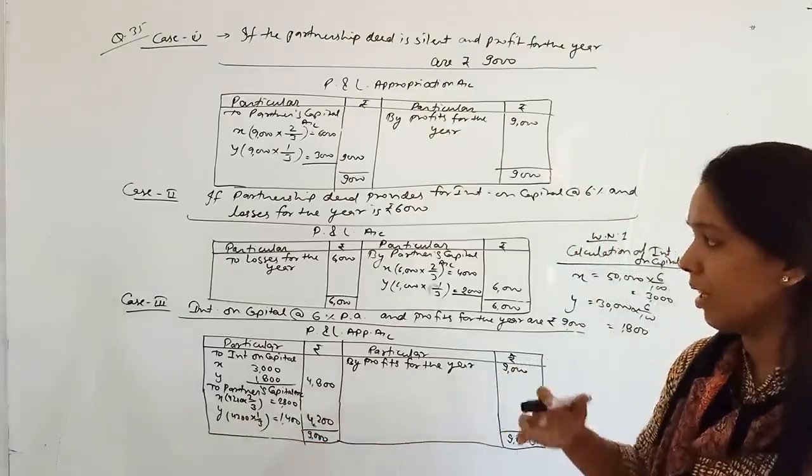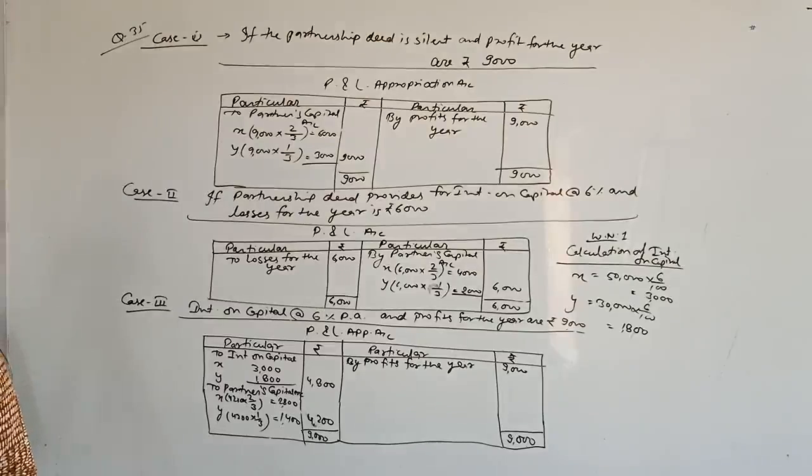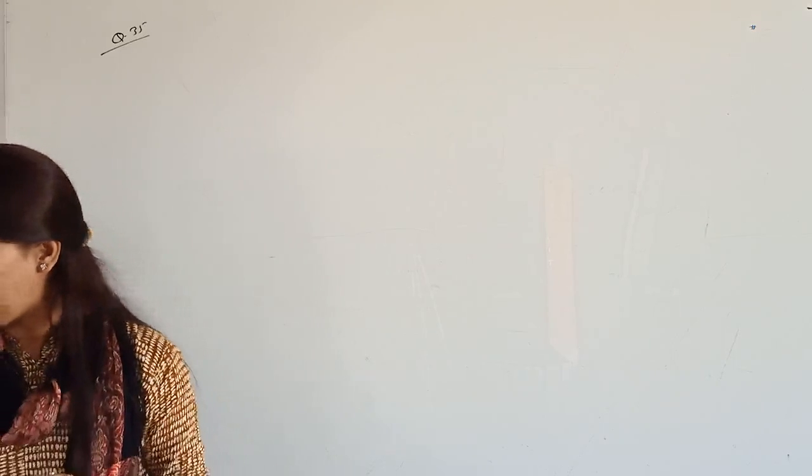Okay. Now let's see fourth case. So what is the fourth case?